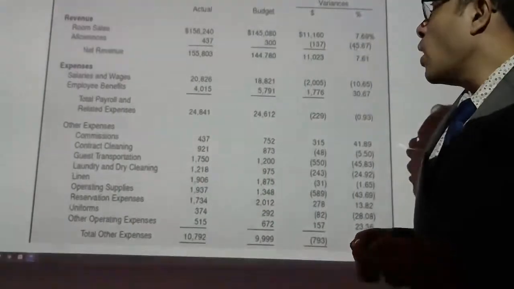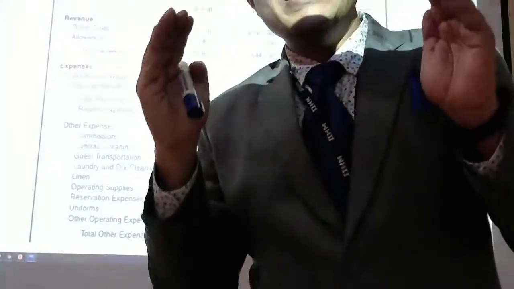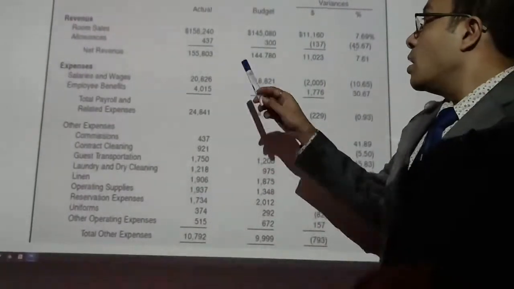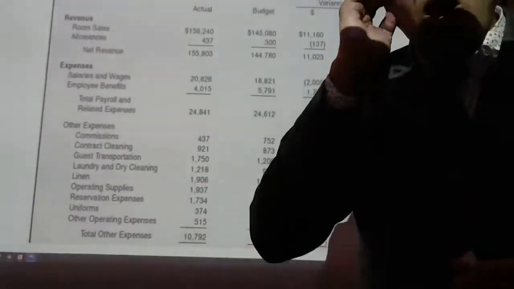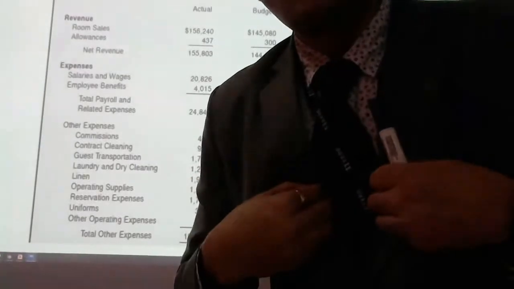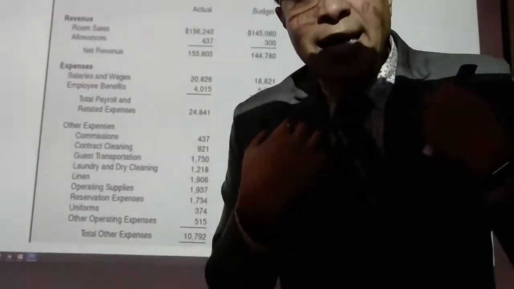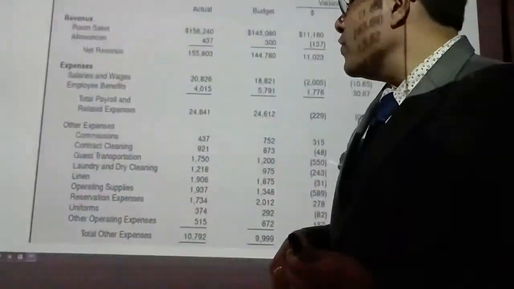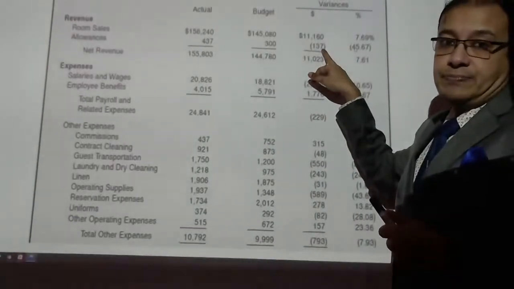All right. Now here you can see something in the bracket. Now whenever it is in the bracket, it means minus. All right. So here it is 437. Now this is 300. Now why then it should be minus? It is because of the allowance we are giving away. Revenue, this one is coming in. All right. This is coming in to our company. So we are benefited by it. But when we are giving out more expenses, we are finding it as minus.